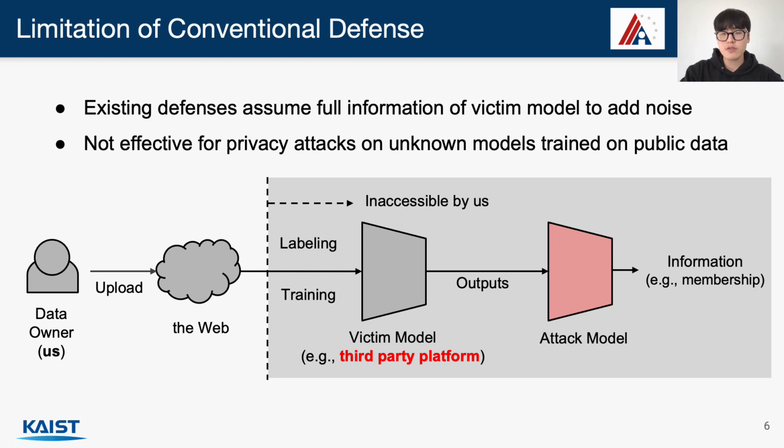However, we assume the setting where the victim does not own the model, and thus has no access. Moreover, we assume it is difficult or impossible to delete information that is published to the web or uploaded on a third-party platform. In this case, the existing defenses are no longer usable.